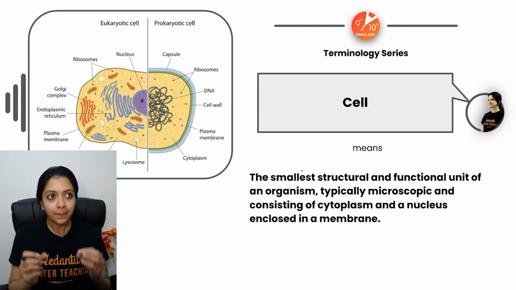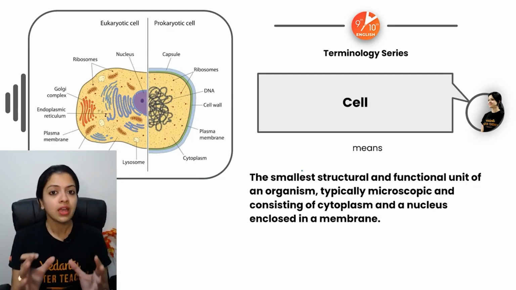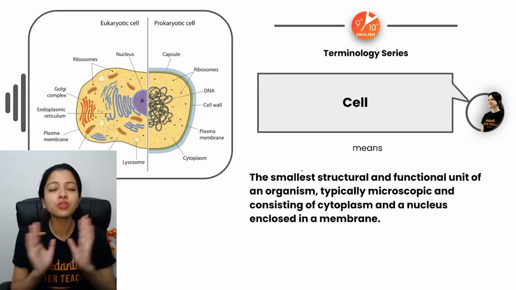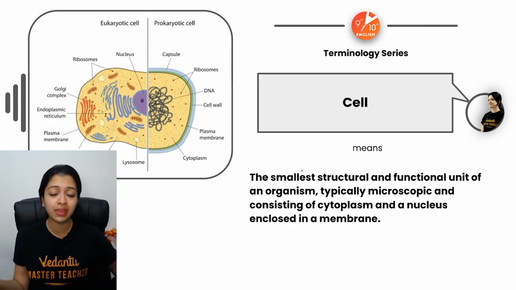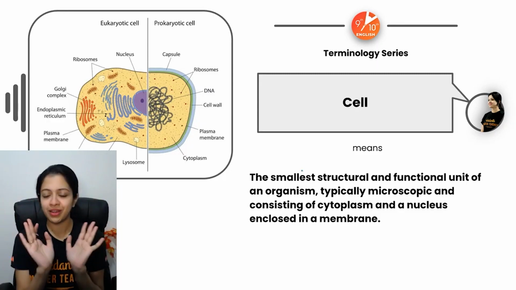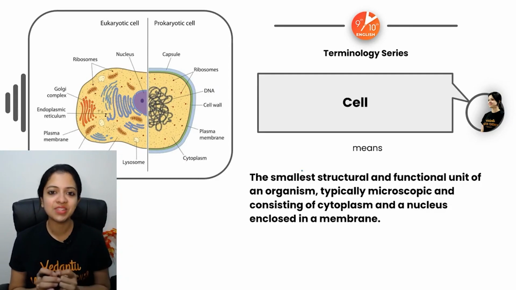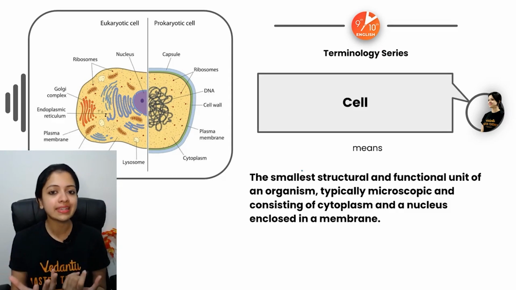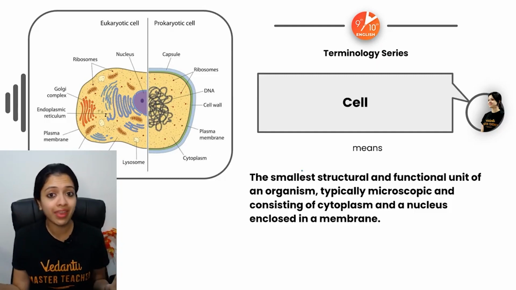Whenever I talk about DNA, whenever I talk about genes, I prefer to start from scratch. In the sense, imagine a human body. Think about the 38 or 40 trillion odd cells which make up the human body. Zoom into one of them, and now open your eyes. You are looking inside one particular cell. So you need to have that sort of connect before we learn anything at all about the cell. All right, because this is something we can't see with our naked eyes. It's something that we can see only with the help of laboratory equipment, right?